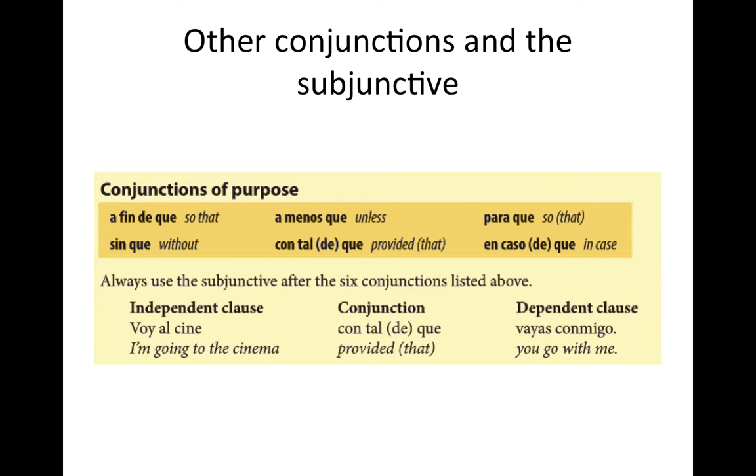Okay, so for conjunctions of purpose we have a fin de que, sin que, a menos que, con tal de que, para que, en caso de que. So all of these will be using the subjunctive. For example, look at this one. Voy al cine con tal de que vayas conmigo.